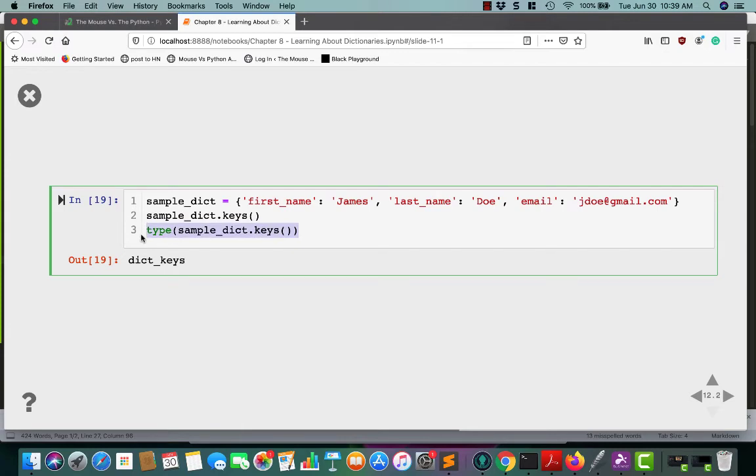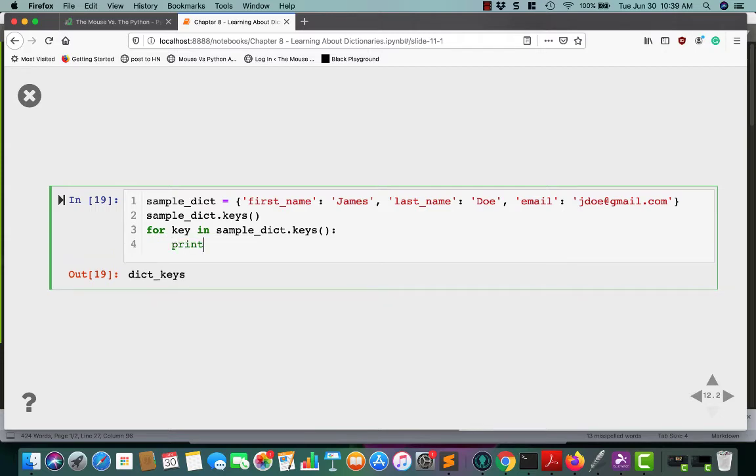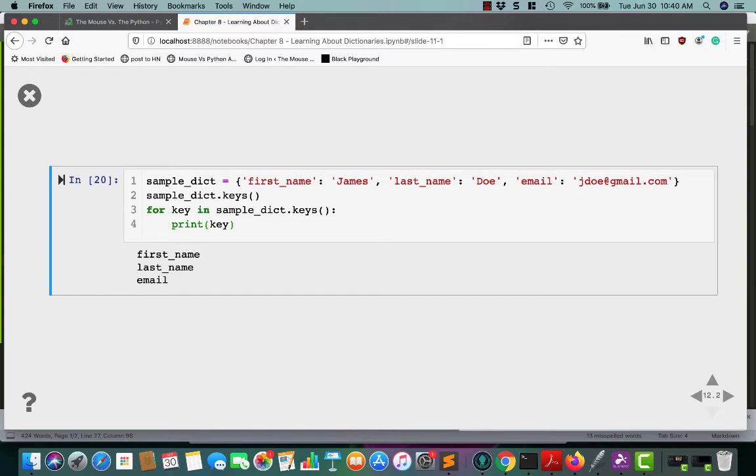It's still iterable, and you can still iterate over the keys like you would before, like for key in sample_dict.keys, we could print out the key, but it doesn't work quite the same way that you would expect it to because it's not a list anymore.